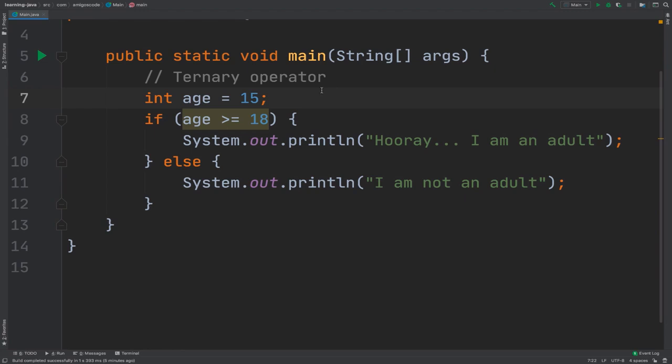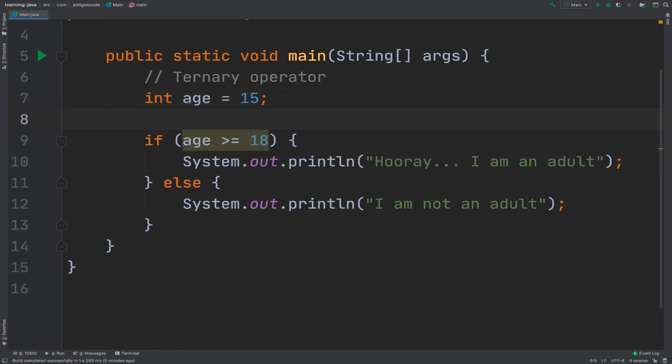So I'm going to replace this whole thing with, I'm going to say string. So I'm going to store the value, so this value right here, into that variable. So right here I'm going to say message equals, and then I'm going to say age greater or equal to 18. So if this is the case, right, I'm going to say question mark.